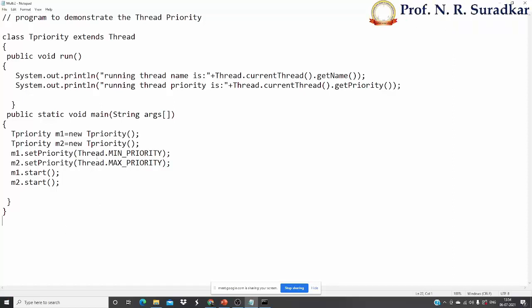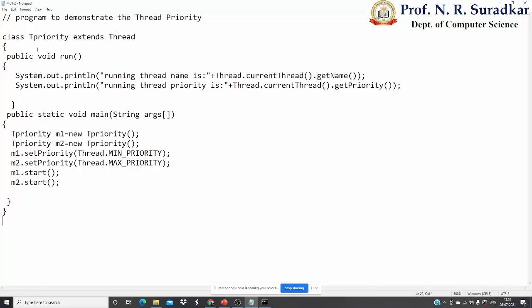M1.setPriority(Thread.MIN_PRIORITY), then M2.setPriority(Thread.MAX_PRIORITY). These are case sensitive words. M1.start, M2.start. M1 thread has the minimum priority, M2 thread has the maximum priority. Whichever thread has the maximum priority should be executed first, and whichever has the minimum priority should be executed last. These are some of the options we have to know.